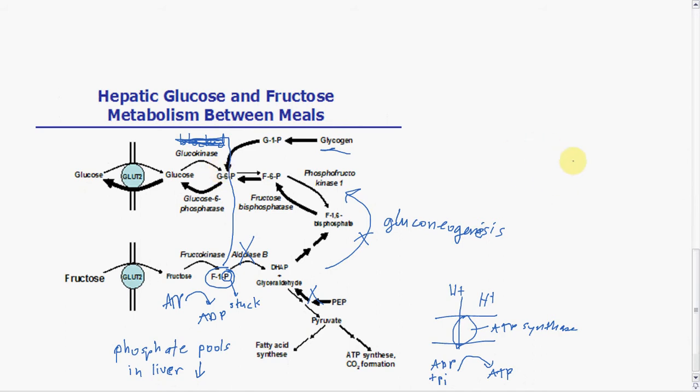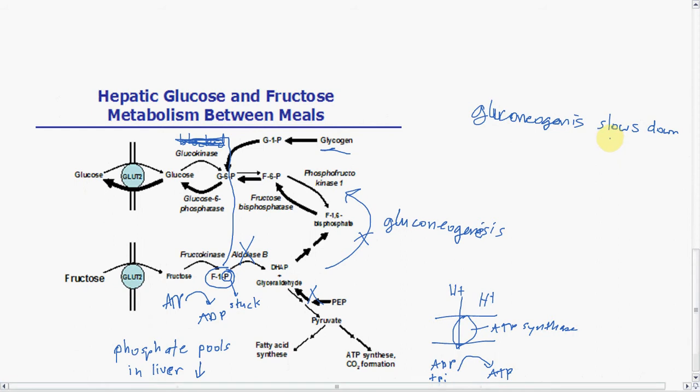So what we end up with here is gluconeogenesis slows down, or you could even maybe say stops, but it doesn't fully stop, it mostly just slows down.